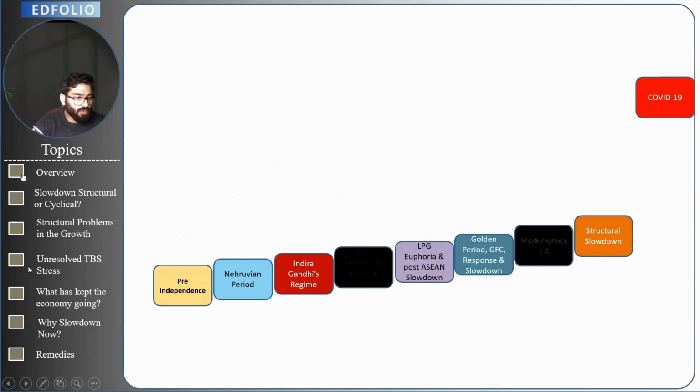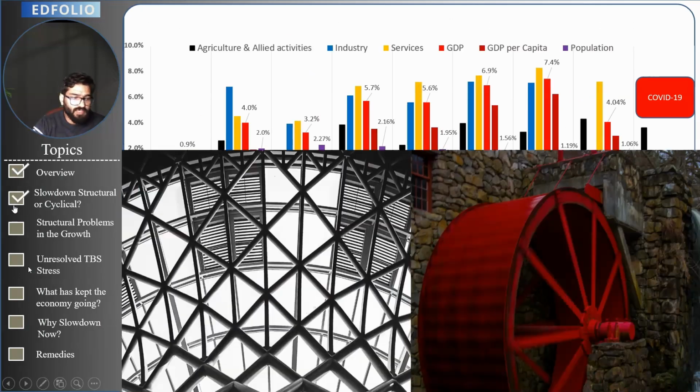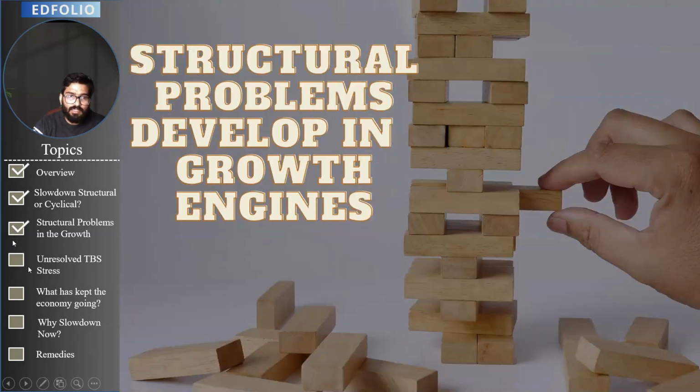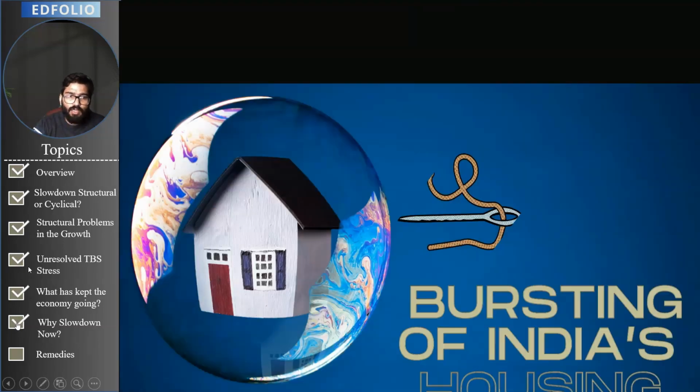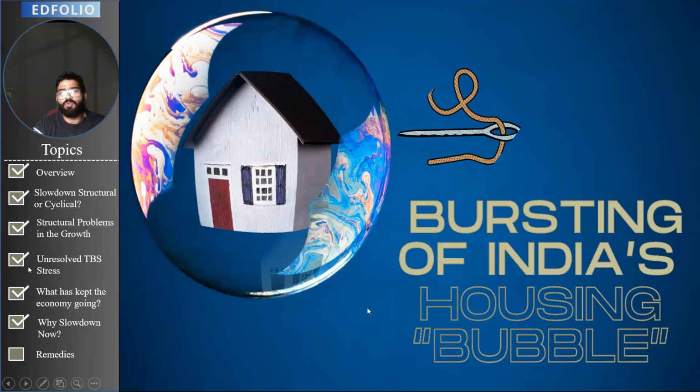Now, so in our analysis, we have seen the overview, we have seen the structural and cyclical slowdown, we have seen how structural problems affect growth, we have seen the TBS stress, we have seen what has kept the economy going, and now we need to study why India's housing bubble had burst. So ultimately we found out that 2019-20 was the year where the real estate bubble in India collapsed or burst, and that led to the crisis which ultimately led to this 4 balance sheet problem.